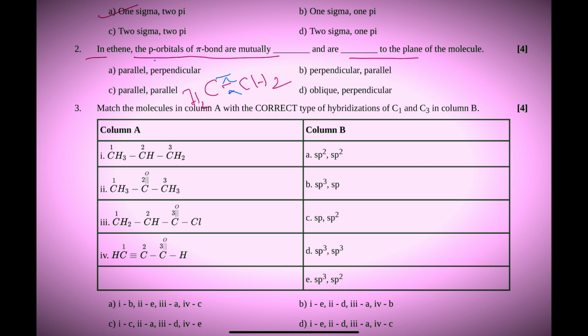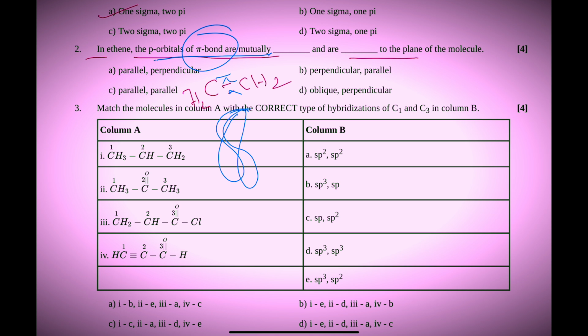P orbitals of pi bond are mutually. So a pi bond forms when p orbitals overlap sideways. Overlapping of sideways, or you can say collateral overlapping or sideways overlapping.